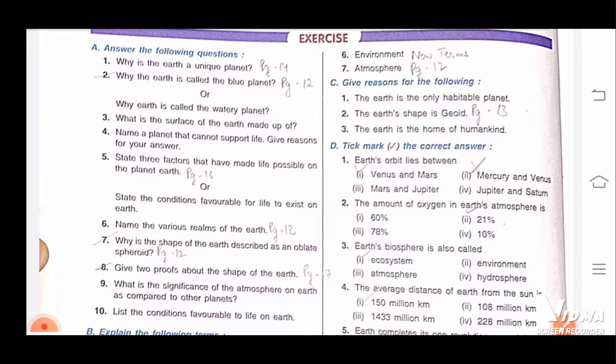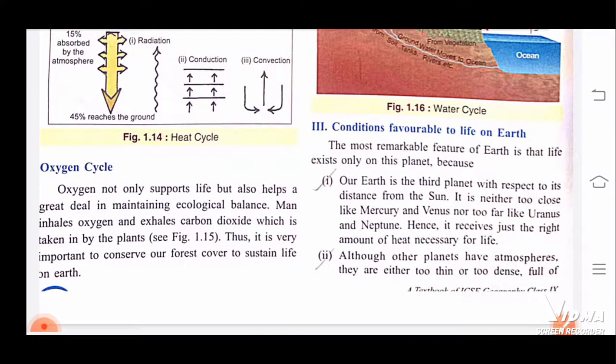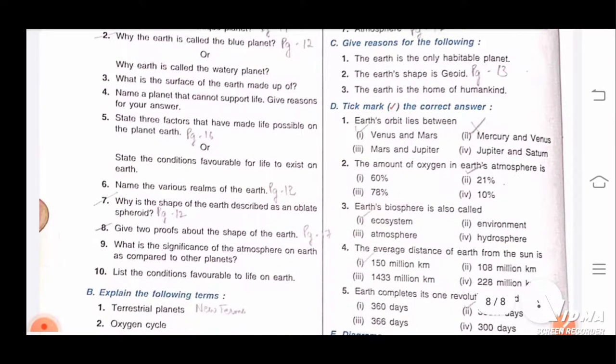So, name a planet that cannot support life. Give reason for your answer. Any planet you can give, and you can just tell that we have discussed these favorable conditions. We are taking Mercury. Mercury is very near to the sun, so there is quite a high temperature, so that is why life is not possible. Then you can give that its atmosphere is either very thin or very dense, because of that also, and the water cycle is also not available.